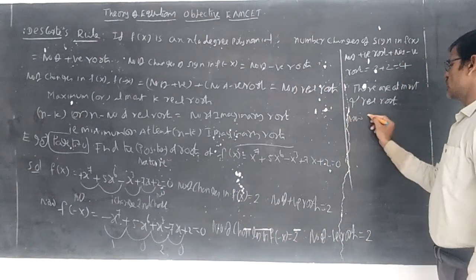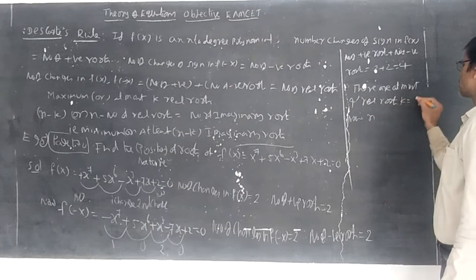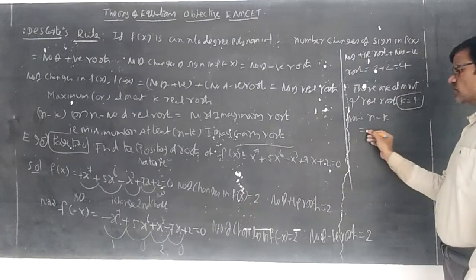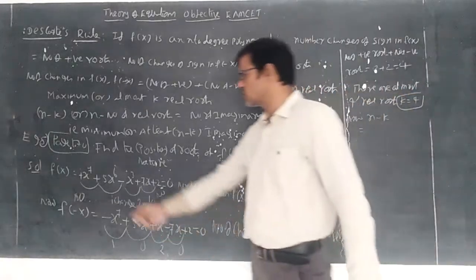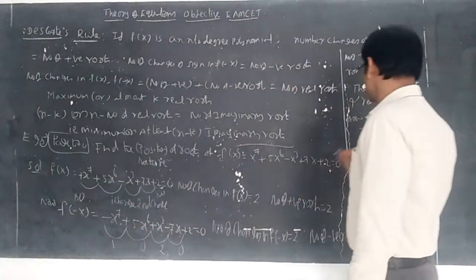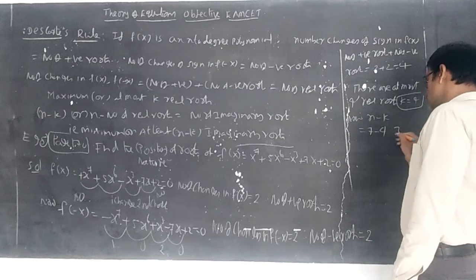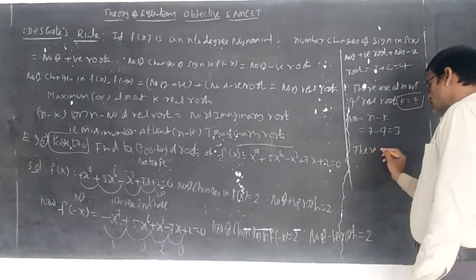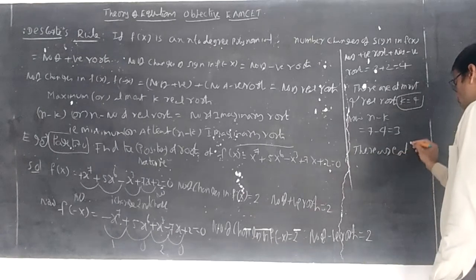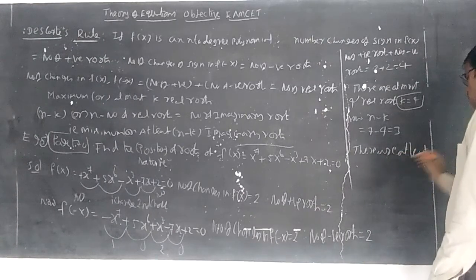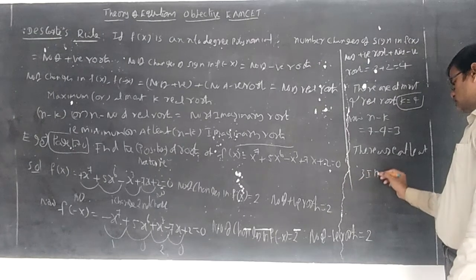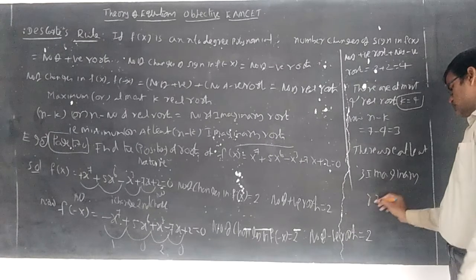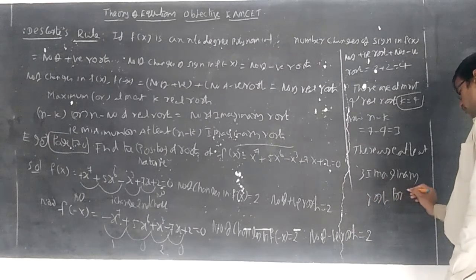Now n minus k. So k is equal to 4 we got according to the test. N means the degree of the polynomial, 7. So 7 minus 4 is equal to 3. Therefore, you can write here there are at least 3 imaginary roots for f of x.